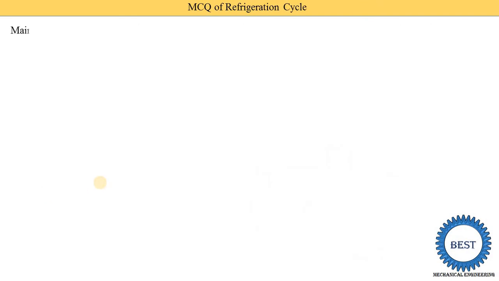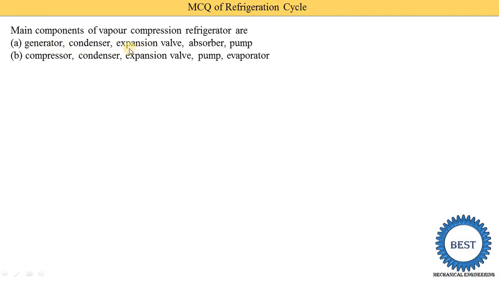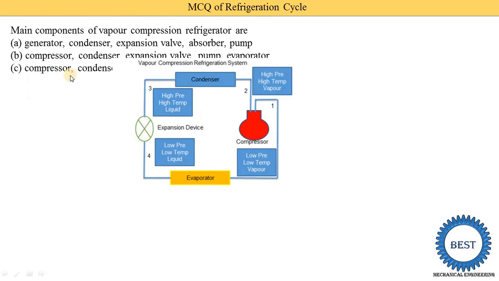Next, the main components of a vapor compression refrigerator are: a list of components is given and you need to select the correct answer for the main components of the VCRS system. In a VCRS system, a generator does not come, so option A is wrong. In option B the pump is given, and a pump also does not come in the VCRS system, so it is also wrong. The third option gives compressor, condenser, expansion valve and evaporator, so option C is correct.